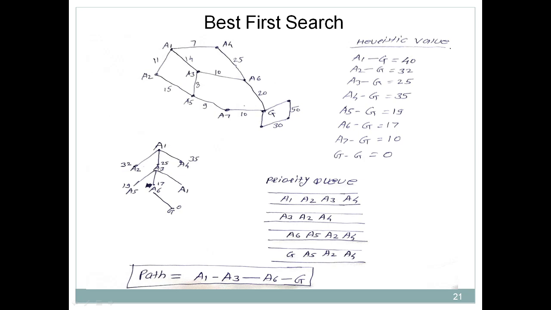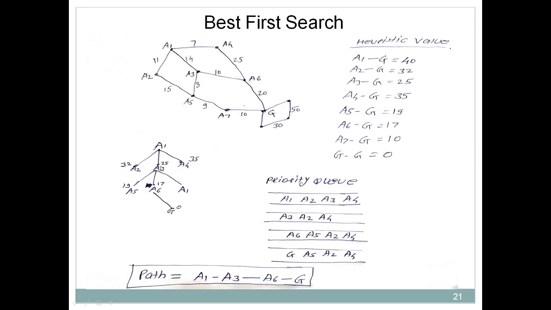Then we have to take out this A3. A3, A2, A4 are there. A3 is 25, A2 is 32, and A4 is 35, so these are arranged in ascending order. So after A1, what is the next node that you have to consider? A3. Why not A2 or A4?